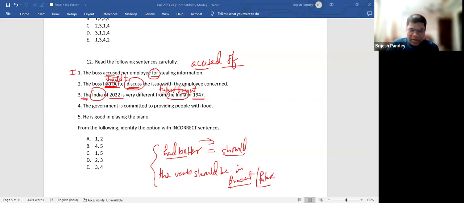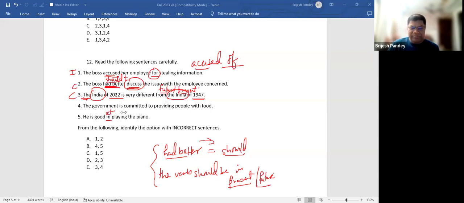Did you understand, everyone? Are you clear why many of you might find this strange? See, this is the problem with grammar. I can make it simple for you. I can make it very complicated for you. So this is also correct. This is also correct. He is good in, now see why, how I got the error. He is good in playing the piano.